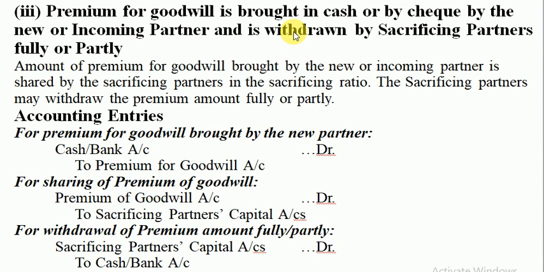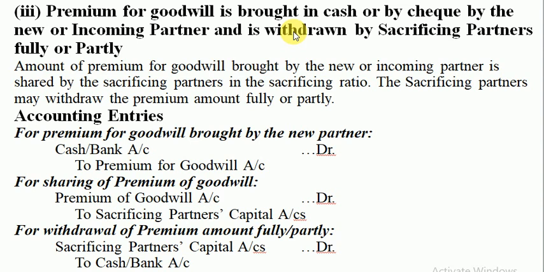So if you remember in the previous case example, 12,000 was given to partner A and 8,000 was given to partner B, and that money 20,000 was retained in the business. So what will happen in this case, if the same example is taken, 12,000 and 8,000 will be withdrawn by the partners A and B from the business. They will take out that money.